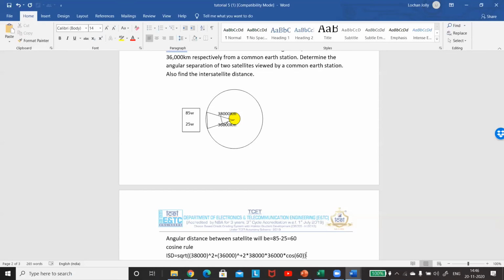Do you remember this rule? a square equals b square plus c square minus 2bc cos A. The cosine rule says that a square is equal to b square plus c square minus 2bc cos A, where capital A is the angle between b and c. b and c are the lengths of two sides of a triangle, and a is the third side.